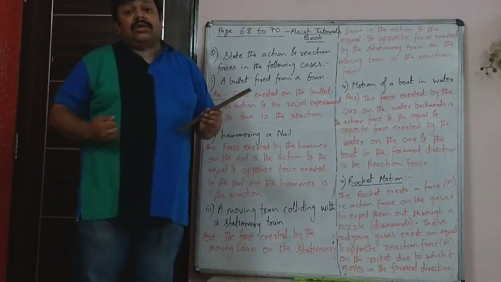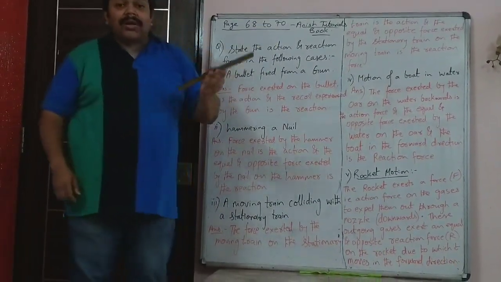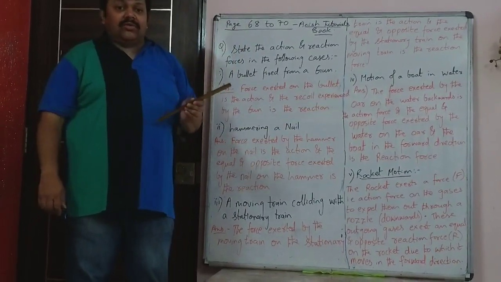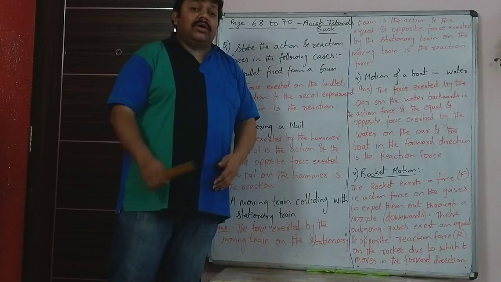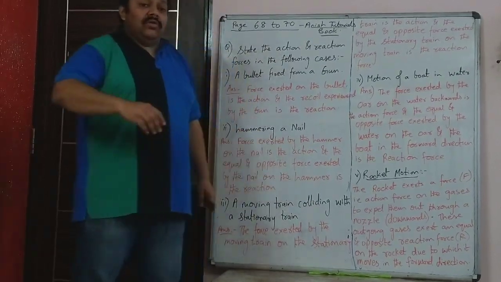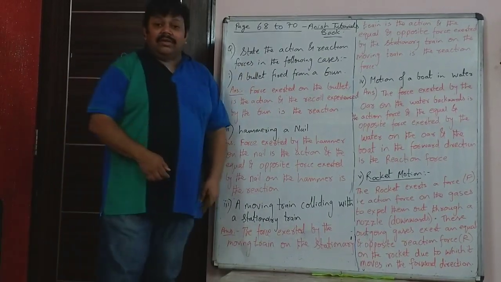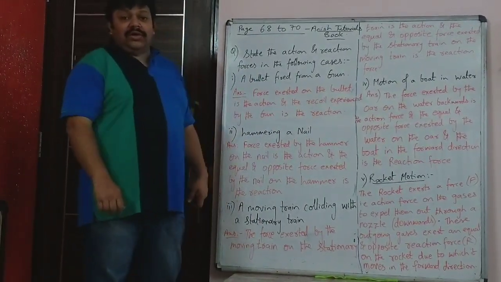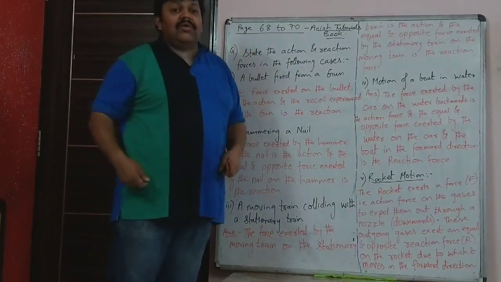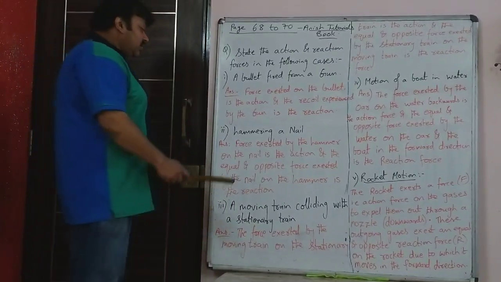Due to the recoil, the howitzers and the Bofors guns move back a larger distance. So the soldier, if he stands immediately behind, will get injured. That is why one soldier loads it and moves away, and the other soldier stands on the side, pulls the trigger, and he also runs to the side. Because those guns have a bigger recoil. That recoil of the gun is the reaction force.